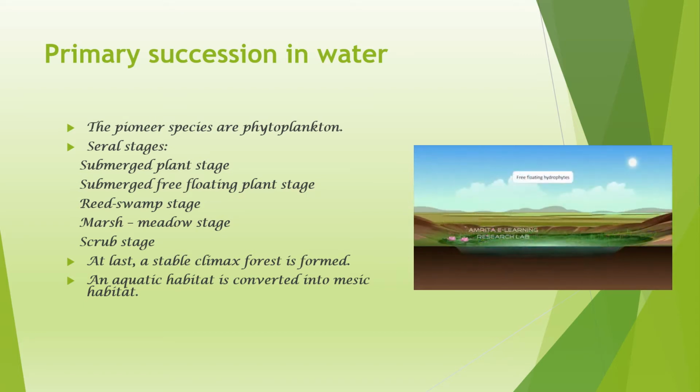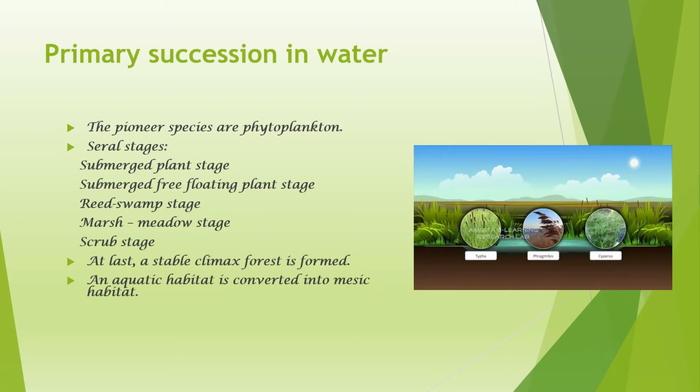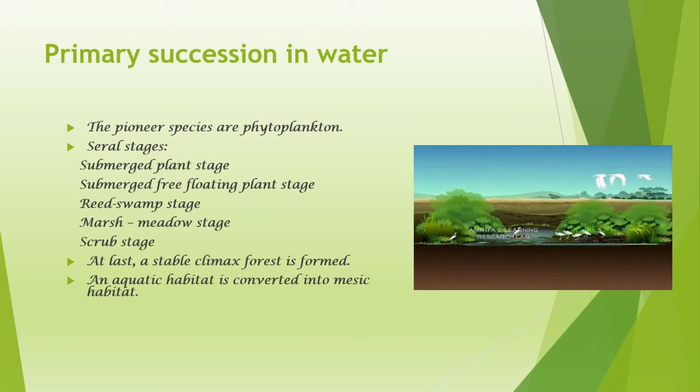Next come the free-floating hydrophytes, whose roots float in water. Plants like Azolla, Lemna, and Pistia are examples of this stage, which also add to the organic matter and depth of the pond. Slowly, the pond becomes swampy due to the increasing dead and decaying content. This stage is variously called the reed swamp stage, inhabited by Typha, Phragmites, and sedges like Cyperus and Carex. With the reed swamp stage, the initial deep pond is transformed into a mesic habitat.